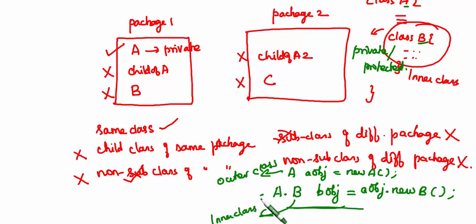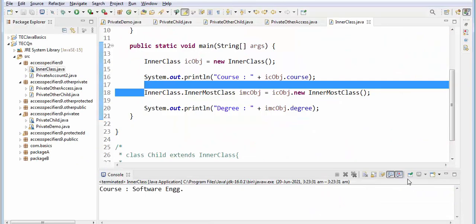For the outer class, first you have to create an object and you can access it as usual. If you want to access the variables or methods inside the inner class, you create the object as outer class dot inner class, any name for the inner class object equal to outer class object dot new of B. Like that I have created.